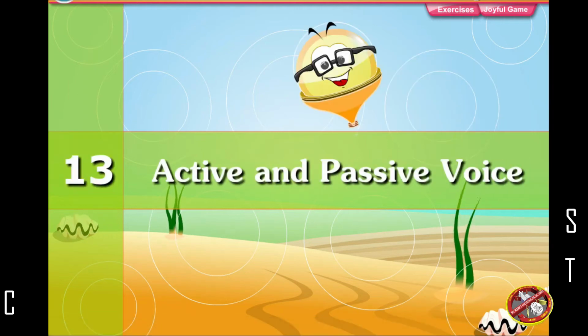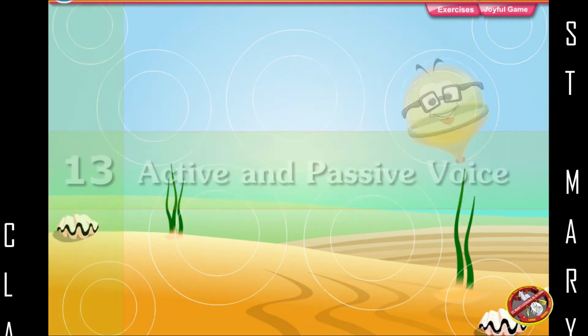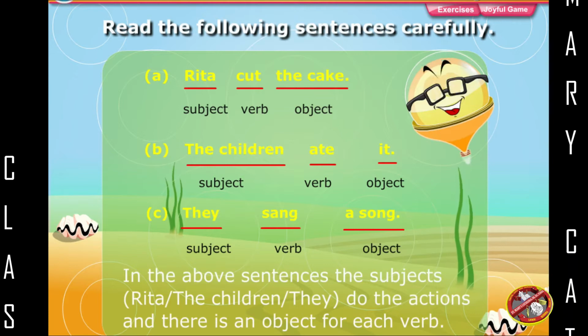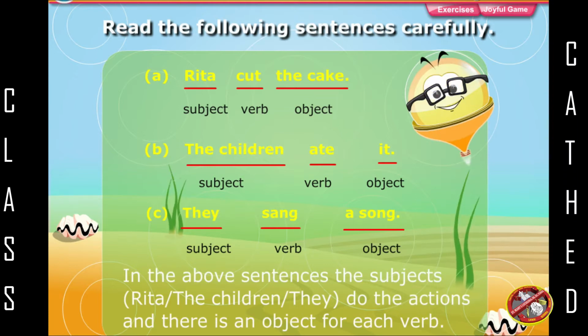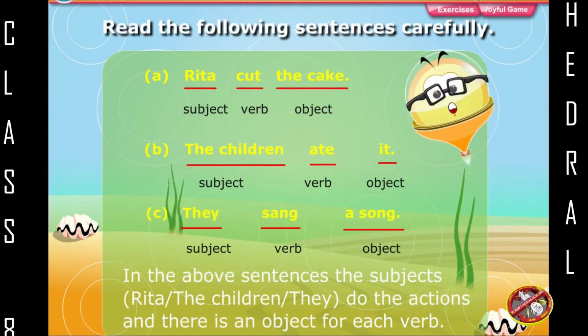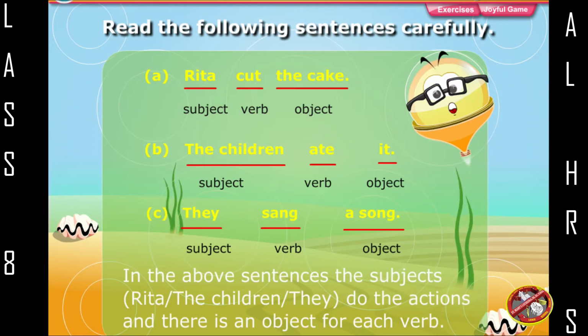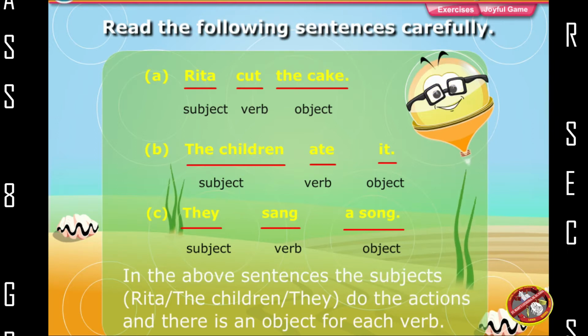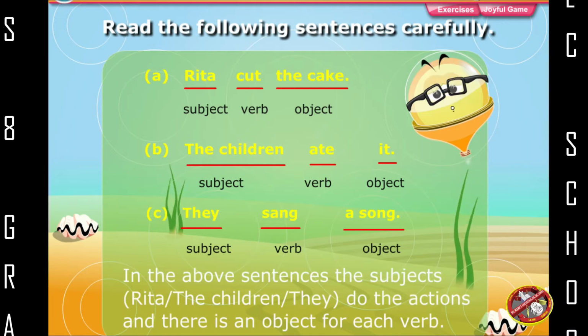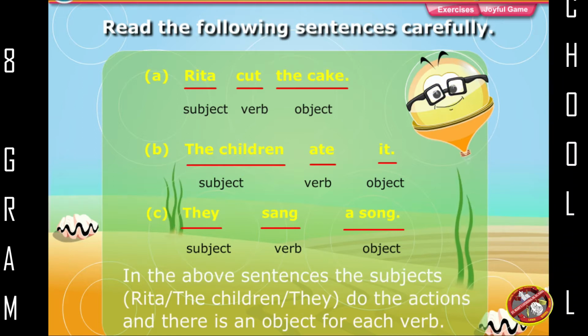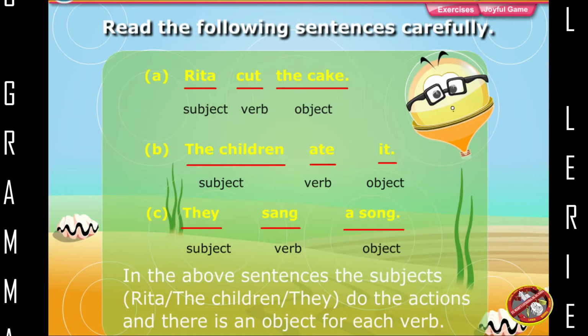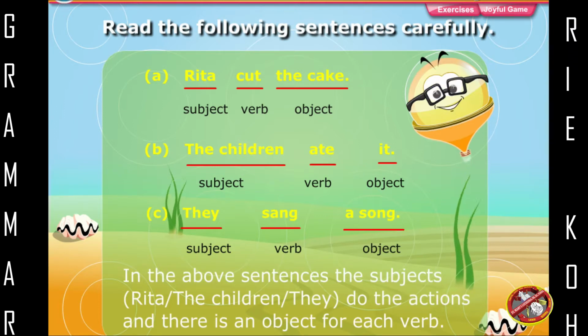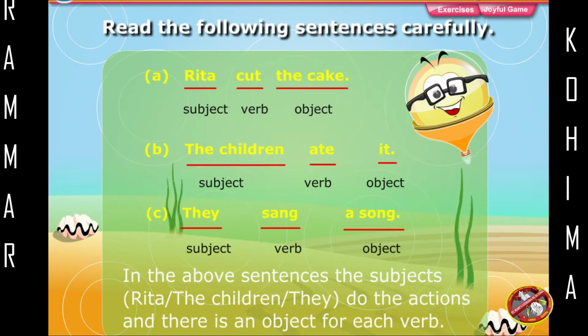Chapter 13. Active and Passive Voice. Read the following sentences carefully. Rita cut the cake. Rita, subject. Cut, verb. The cake, object. The children ate it. The children, subject. Ate, verb. It, object. They sang a song. They, subject. Sang, verb. A song, object.